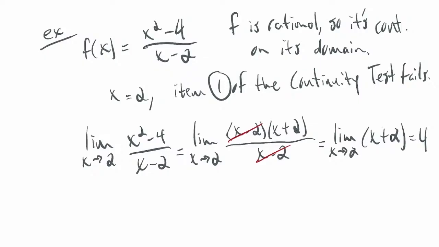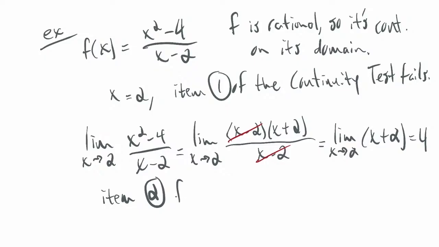Oh, and in the homework, they're not called item 1, 2, 3. It's like the statement of the continuity test is given, and you're identifying which ones are failing. For the homework, you don't have to memorize these. For a test, I'm not going to necessarily give you the continuity test and ask which items fail. You'll have to know the 3 parts, but the homework problems do cite them in the problem.